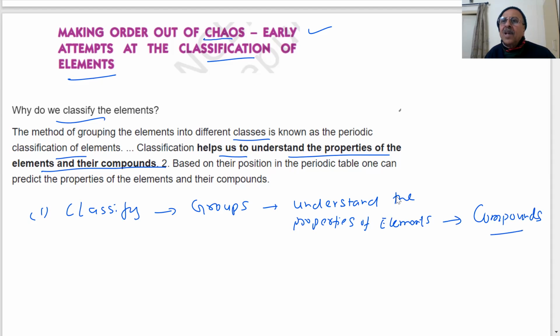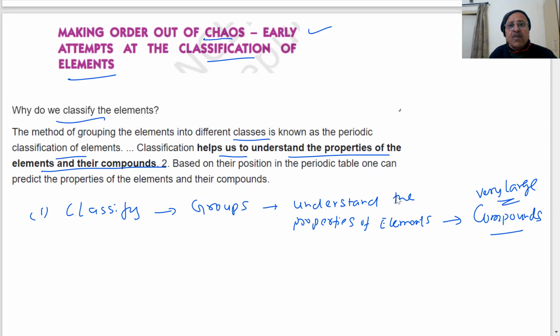How many compounds? There is a very large number of compounds. Each element is forming a very large number of compounds. And if I put certain elements in a group, that means they will form similar types of compounds. And therefore, it will become easier for us to study the properties of these compounds. Otherwise, can I study the properties of each and every compound individually? All this information is very vast and very big.